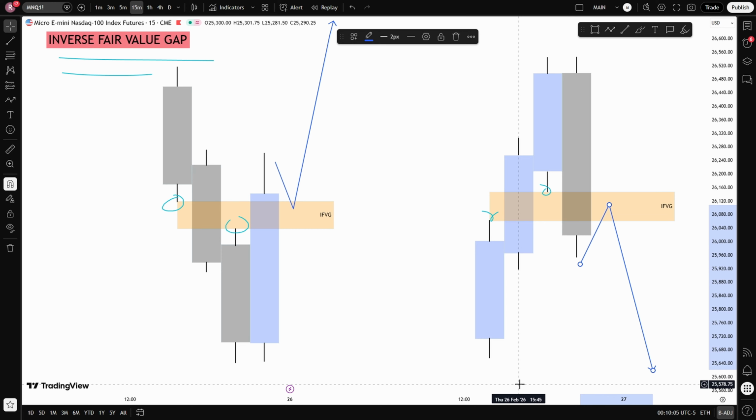One important thing to understand is that this does not need to happen immediately. The inversion does not have to occur right away or back to back. These fair value gaps also do not need to overlap. Price can close through an imbalance, consolidate for some time, and only later return to that same level. When it does, that previously failed fair value gap can then act as a new support or resistance level depending on the direction of the break.